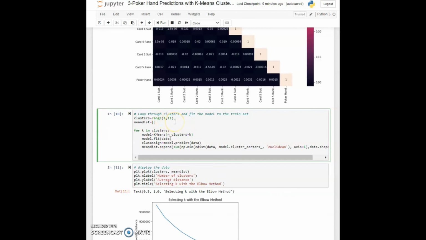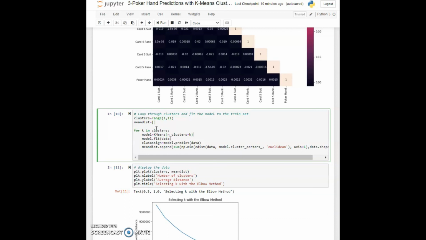The first thing we need to do is loop through the clusters and see how many clusters we would actually need. For that, I'm using this loop and saying that our clusters are in the range from 1 to 11. Basically, I'm having 10 clusters because I have 10 possible results, which is the maximum number of results possible. I also have this mean dist variable, which is a list used to record the distance. I will keep appending the distances into it, so I will get the WCSS value and record it.